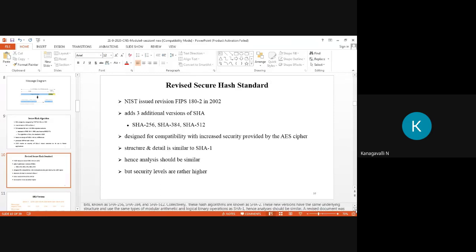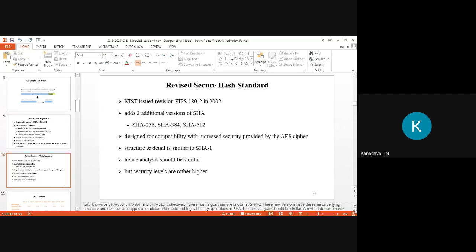So please remember this: the hash value lengths of 256, 384, then 512 bits are known as SHA-256, SHA-384, and SHA-512. Collectively, these three hash algorithms are known as SHA-2.